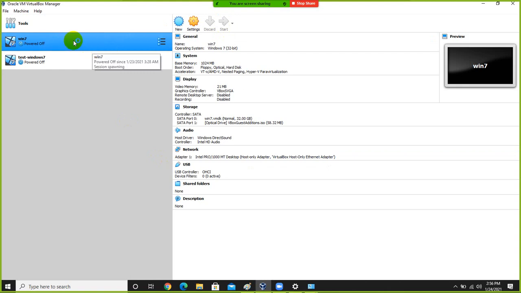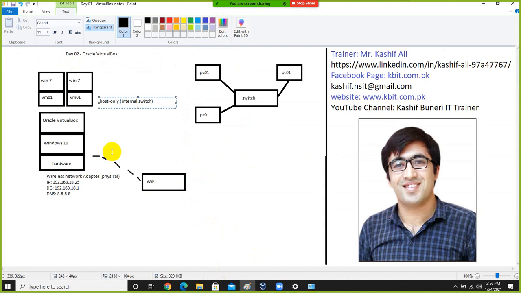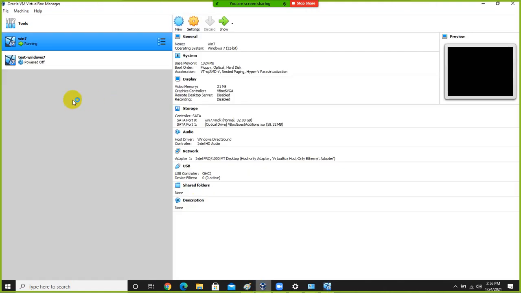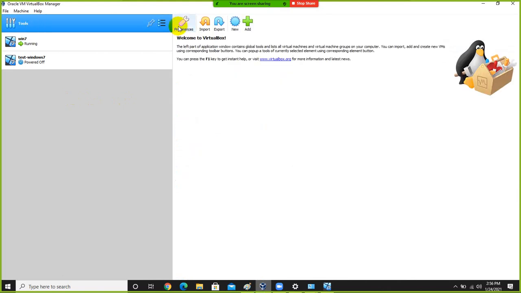automatically an IP address will be assigned to each virtual machine. In which range? Let me show you. By default, VirtualBox has a built-in DHCP configured for host only adapter. I will show you. Suppose I'm going to settings, preferences.